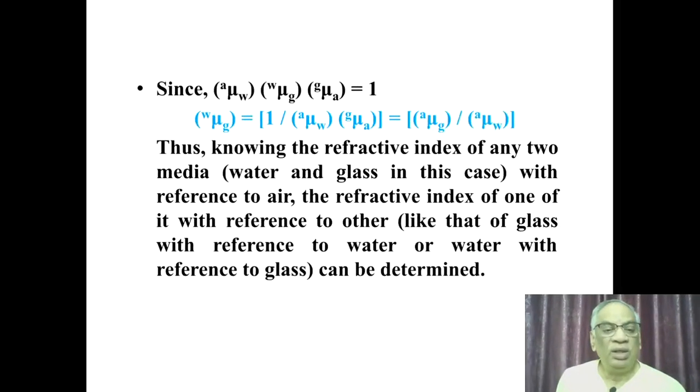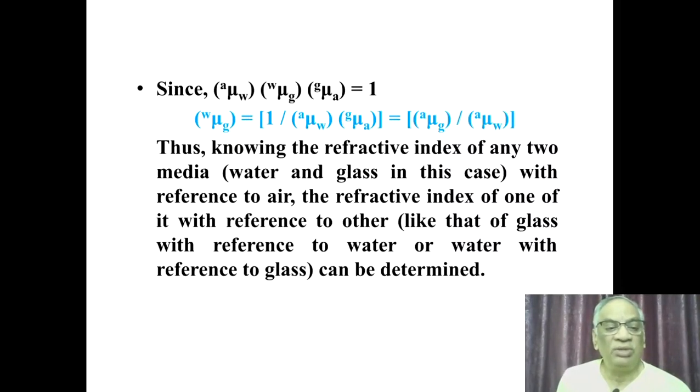Since the product is 1, if you know the refractive indices of two media, then you can find out the refractive index of the third medium. That is, if you know the refractive index of water and glass with reference to air, then we can estimate the refractive index of glass with reference to water, or the refractive index of water with reference to glass can be estimated.